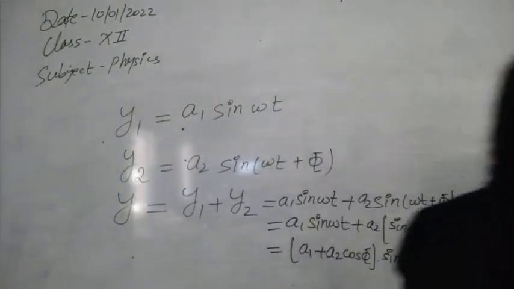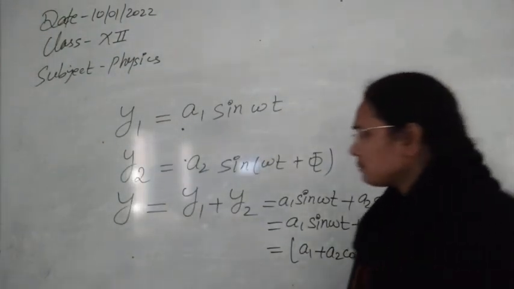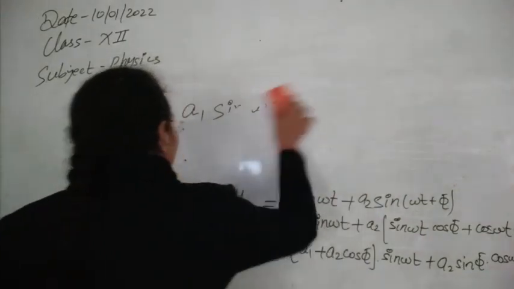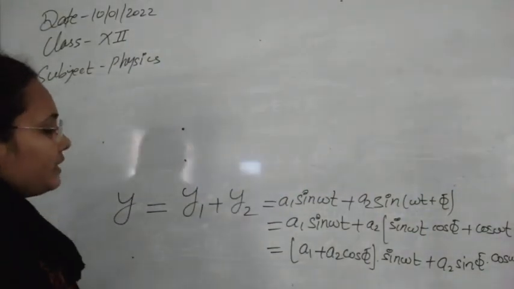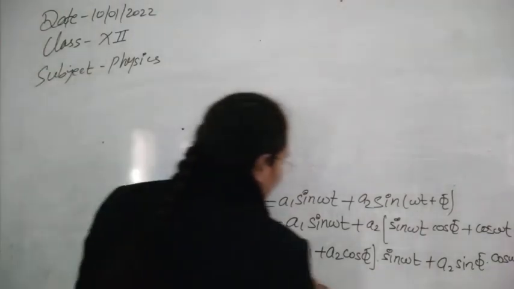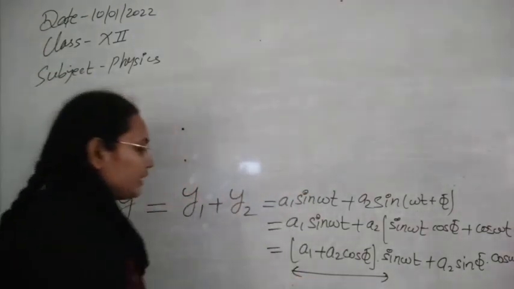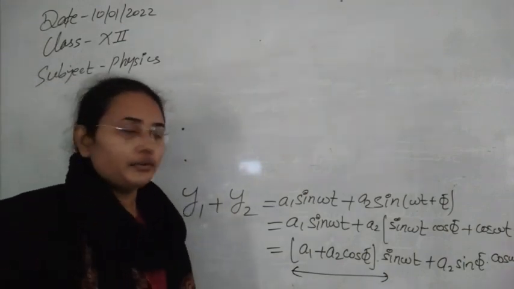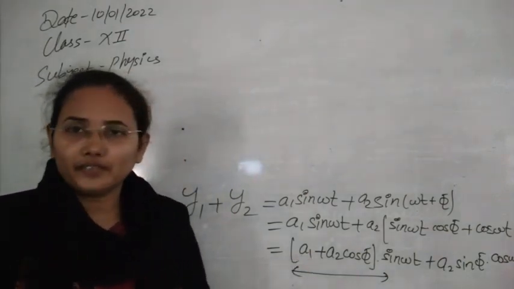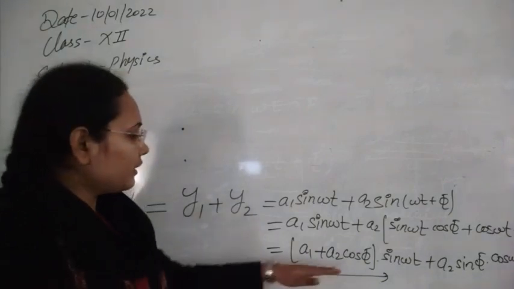For that case, let us replace some of the quantities. In this bracket term, A1 plus A2 cos phi, A1 is the amplitude of the first wave, which is a constant quantity.